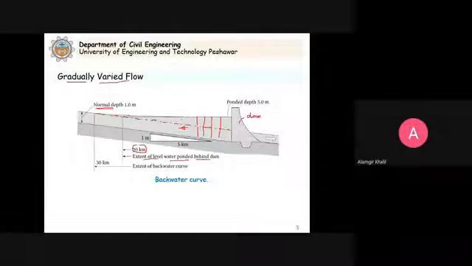And this curve, the top surface, is a result of impounding this water. So this extension of this backwater curve is up to 30 kilometers upstream.